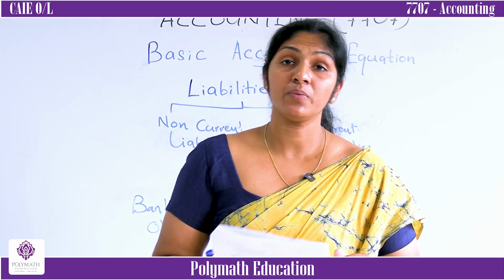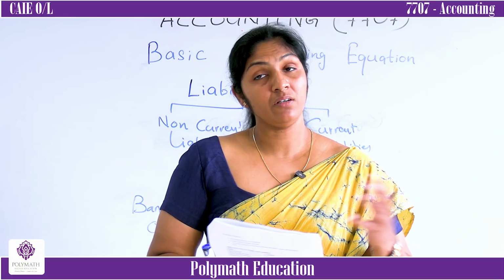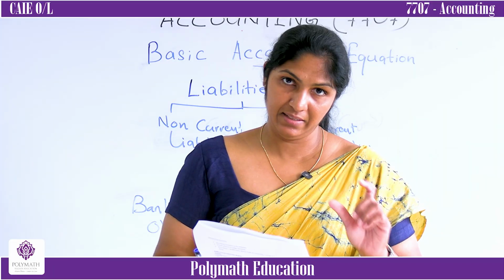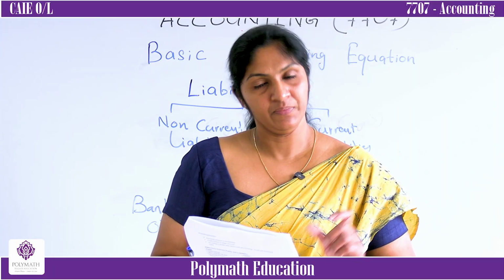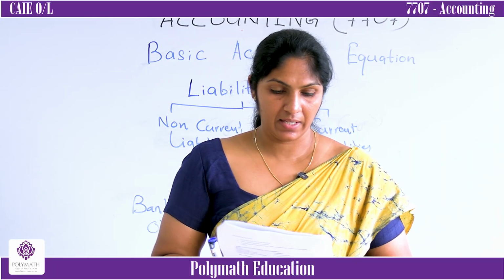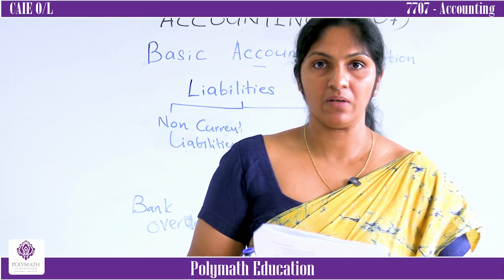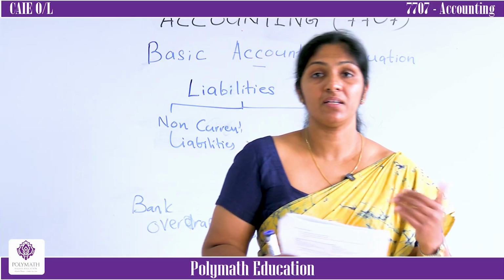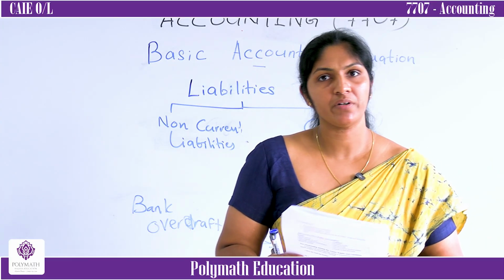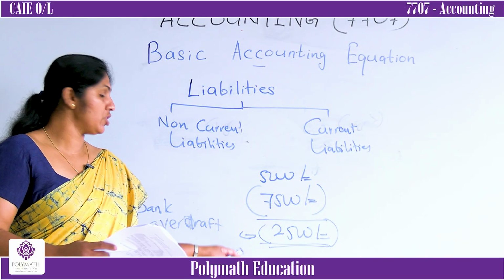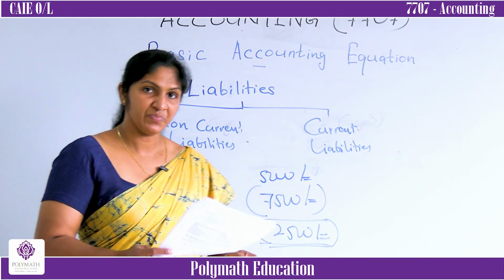Next one, trade payables. I told you, you are buying goods from the suppliers. It should be settled within, it means less than 1 year. It is a current liability, right? Next one, bank loans. Long-term liability, because a bank loan can be settled in more than 1 year. Bank overdraft, I explained it. I told you it should be settled in less than 1 year.